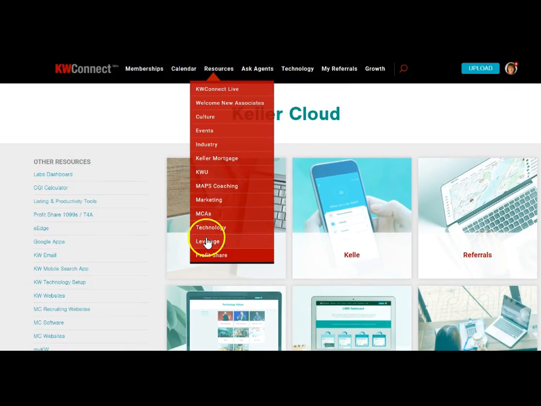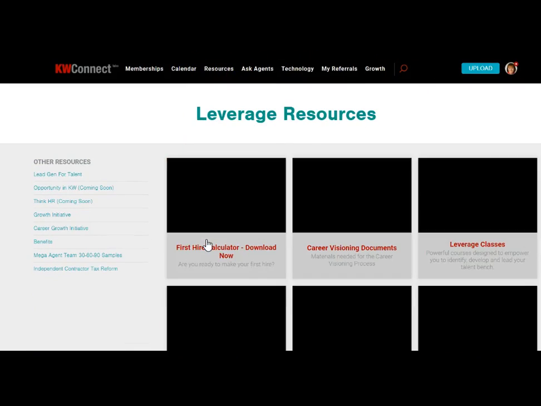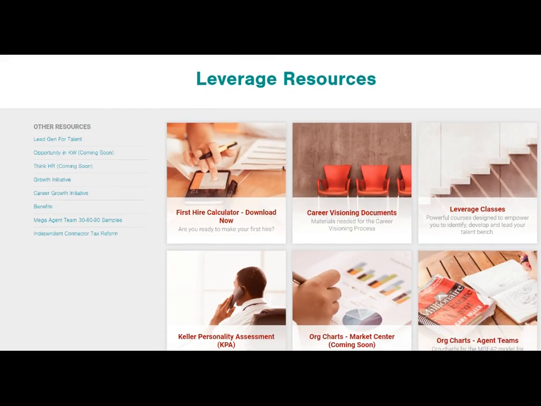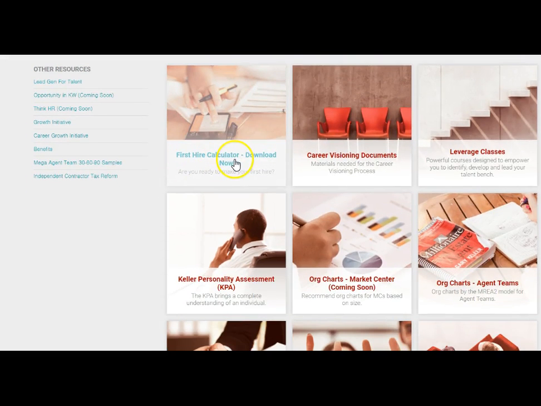All right, let's see, leverage. So how to, there's your first hire calculator. That's an interesting tool to use to see if you're ready to make your first hire. Career visioning, which is our class, our workshop to teach you how to effectively use the career visioning tools to hire for your open positions.